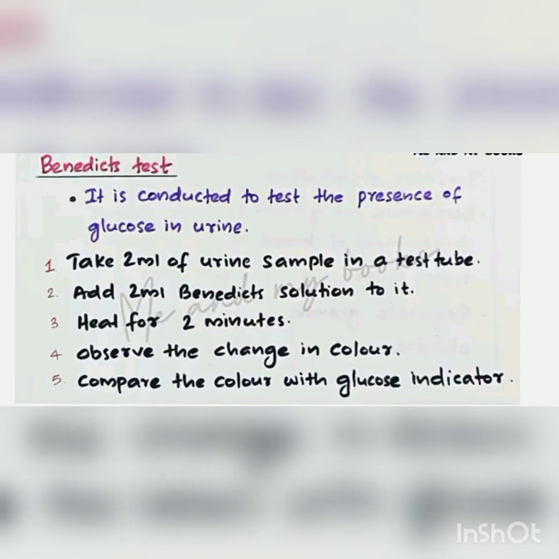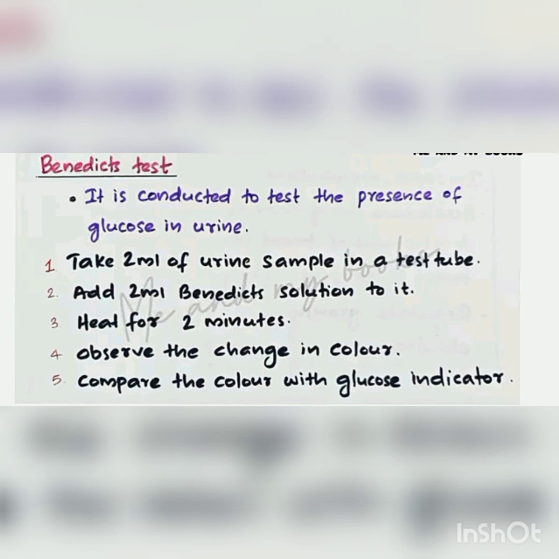Look, Benedict's solution is there. By using Benedict's solution, diabetes is identified by the glucose level. It is conducted by testing for the presence of glucose in the urine. Take 2 ml of the urine sample in a test tube. Add 2 ml of Benedict's solution to it and heat for 2 minutes. Observe the change in color. Compare the color with the glucose level indicator.